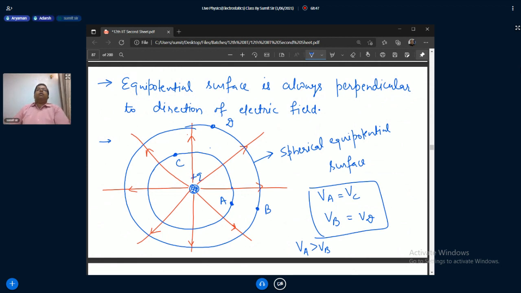Yeah, you are correct. We know in the direction of electric field, potential decreases. That's why potential at A is larger and at B it's smaller. In another way, A point is nearer to this charge, so potential is larger in comparison to B at this point.